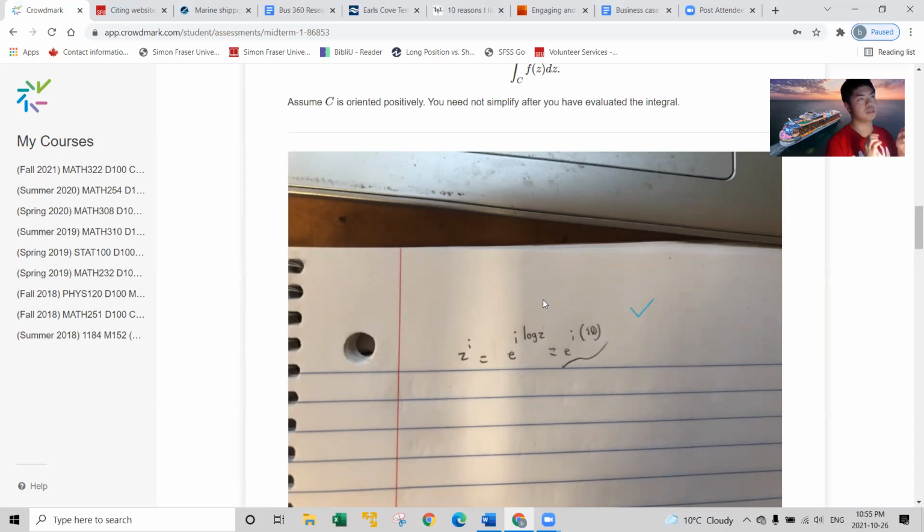So z is e to the power of i theta. So log of z is equal to ln absolute value of z plus i theta. Ln of the absolute value of z is 1, so ln of 1 is nothing. Then it's i theta.